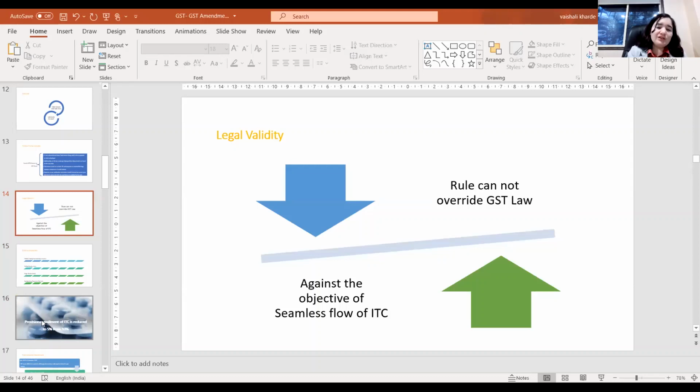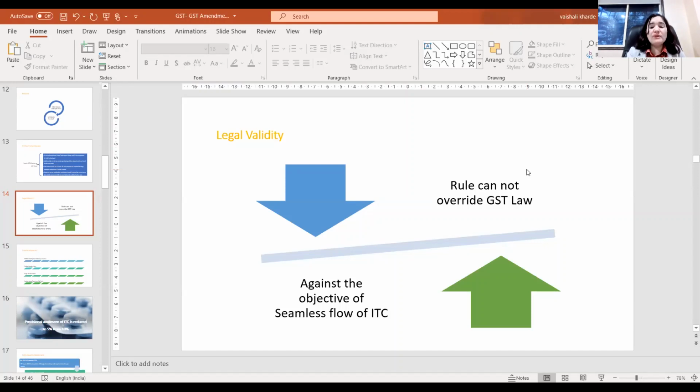Now, legal validity. Friends, the question arises whether this introduction is legally valid or whether it can be challenged at a higher forum. Definitely this rule can be challenged at a higher forum. There are many grounds on which this rule can be challenged. First of all, such a restriction has never been there under the GST Act. Why does such a rule restrict me to compulsory cash payment, even though I have input tax credit?